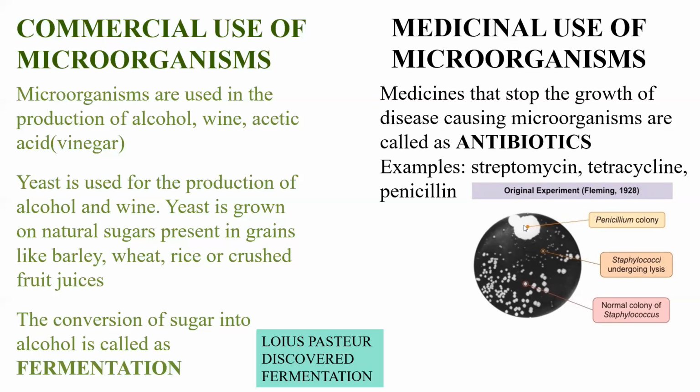So he named this penicillin, that is the antibiotic. This penicillin is the antibiotic that is killing the growth of these bacteria. See here, you can see these are nothing but the bacteria. Here the light is visible, it means this is killing the bacteria. So in this way the penicillin was discovered.